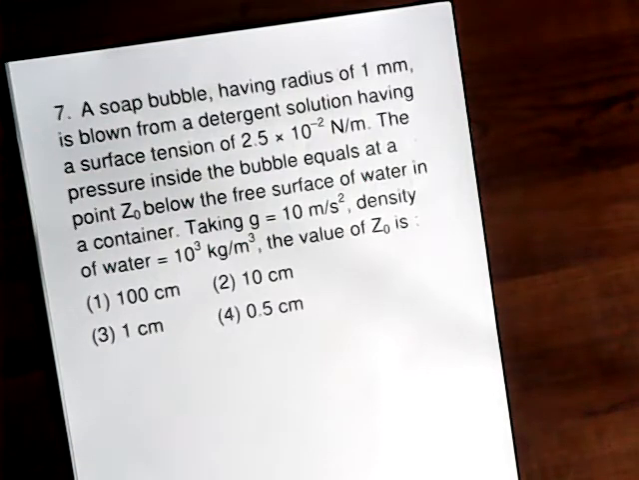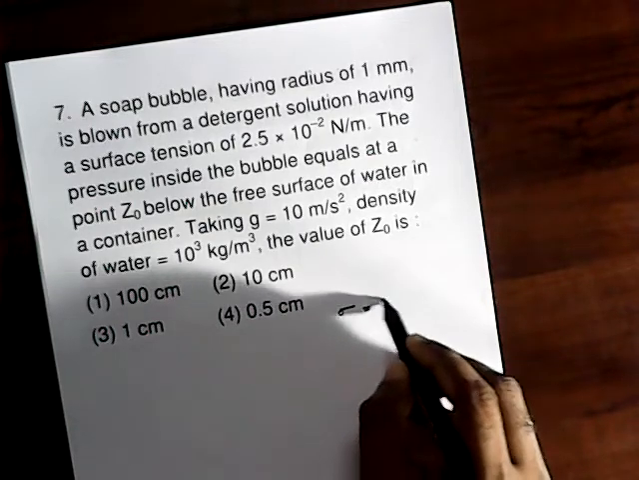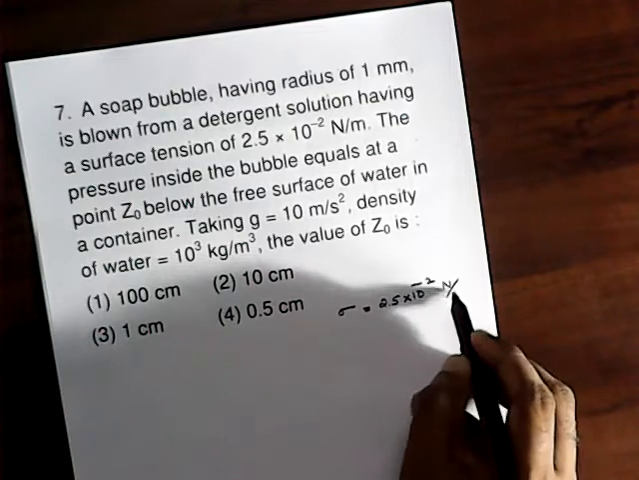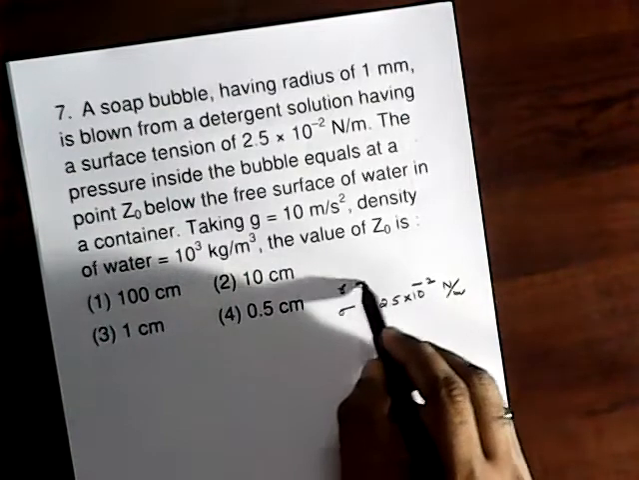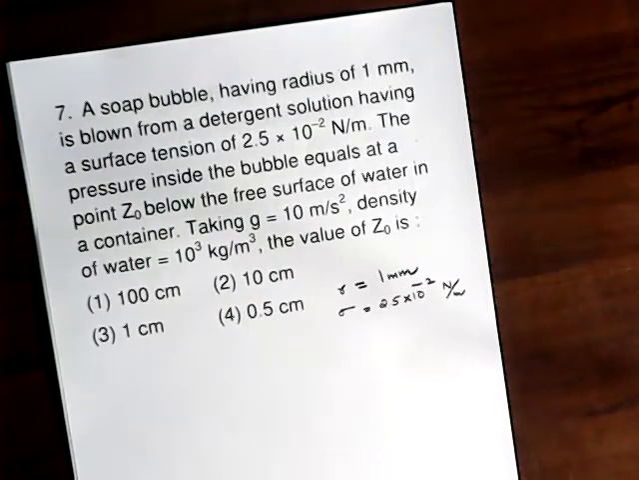A soap bubble having radius 1 millimeter is blown from a detergent solution having a surface tension of 2.5 into 10 raised to minus 2. So the surface tension is given as 2.5 into 10 raised to minus 2, and its radius is given as R equal to 1 millimeter. The pressure inside the bubble equals that at a point Z0 below the free surface of water in a container.